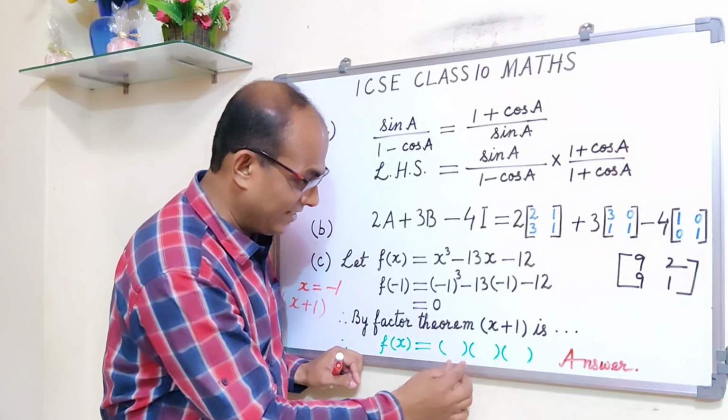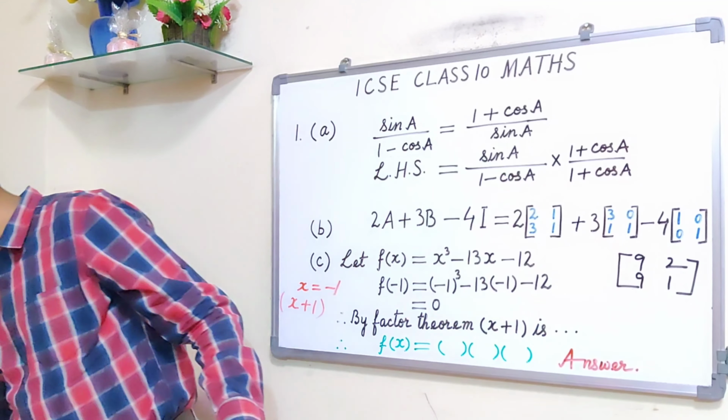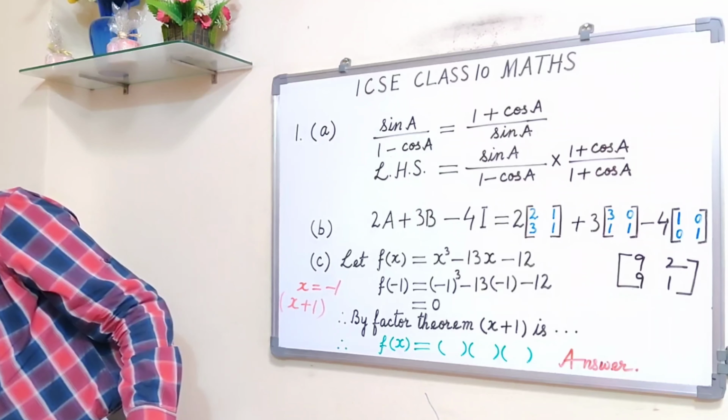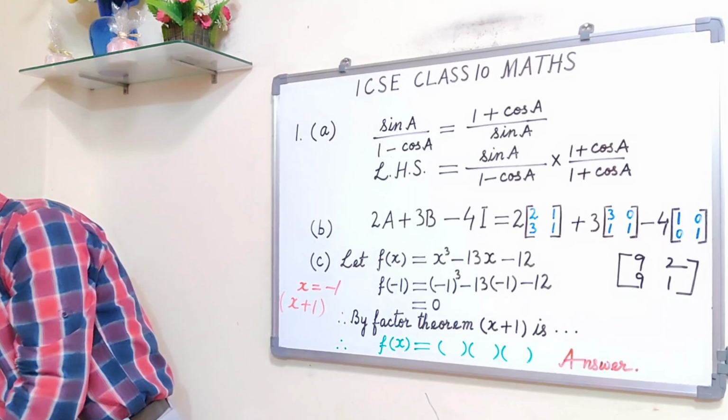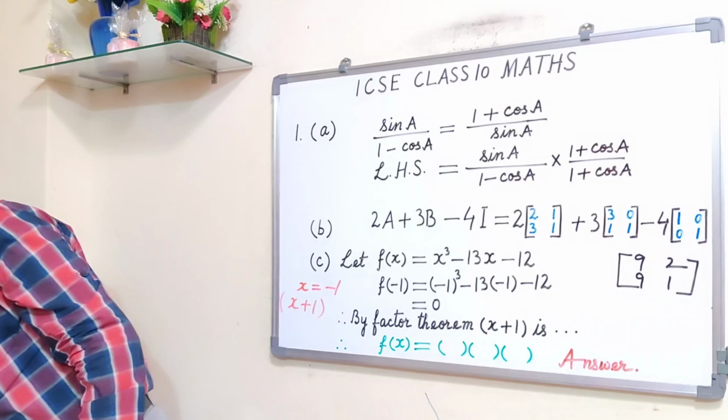Alright? No commas in between. They are in product form. Factors. So the answer is x plus 1, x plus 3, x minus 4. Here you get x minus 4. This is your answer. Okay? This is the answer: x plus 1, x plus 3, x minus 4.